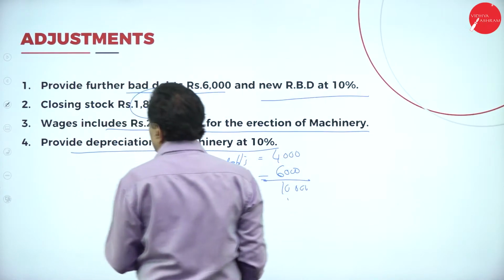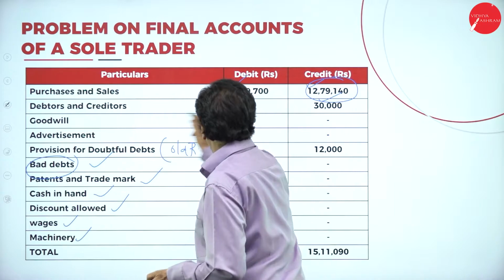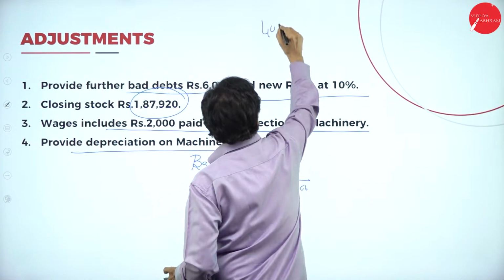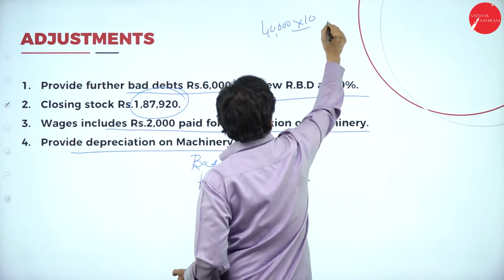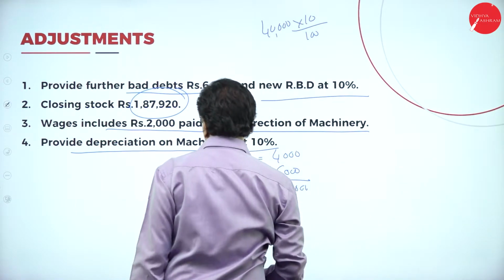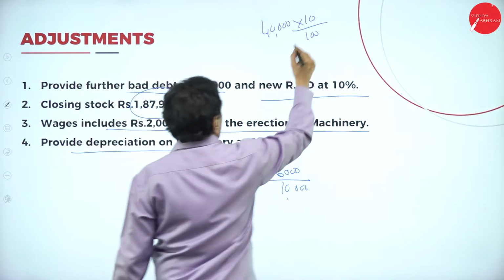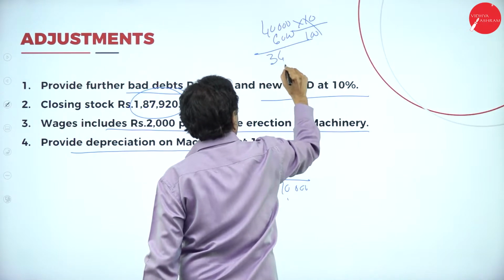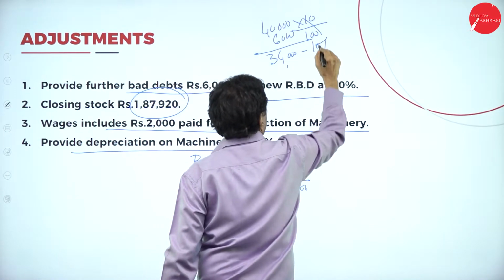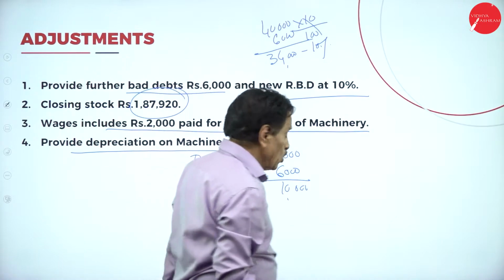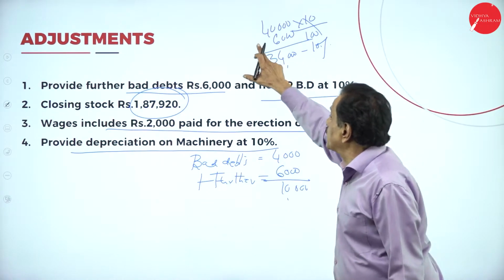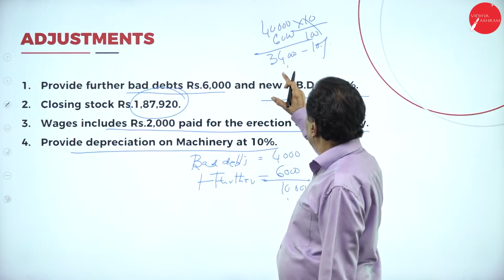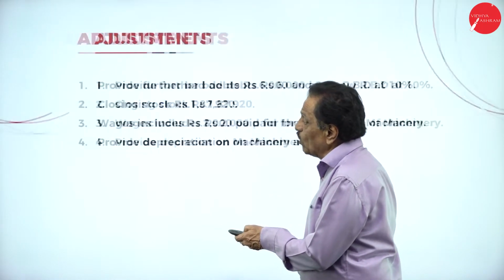So we see the debtor figure first. What's your debtor figure? 40,000. Debtor is 40,000. On that, how much percentage? 10%. Out of the 40,000, what's the bad debt now? 6,000 gone. What's the balance left over? 34,000. On that 10% means 3,400. So how to show it: total debtor, how much money do we have to receive? 40,000. How much is irrecoverable? 6,000. The balance to be received is 34,000. I will show you how we are treating it.